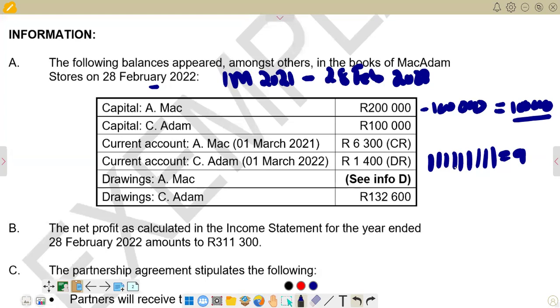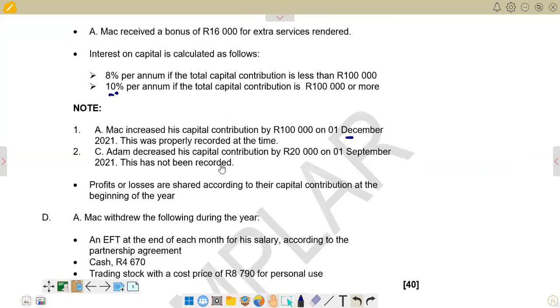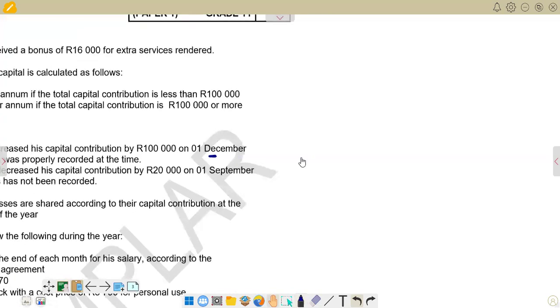So what it means is we are going to make a proportion of this 100,000 for 9 months. Remember, the rate that we are given is going to apply for the whole year. So what we are going to do, we are going to say our 10%, this 100,000 at the beginning of the year, so to apply for 10%, and then we make a proportion of 9 months. So we can just say this is for Mark.